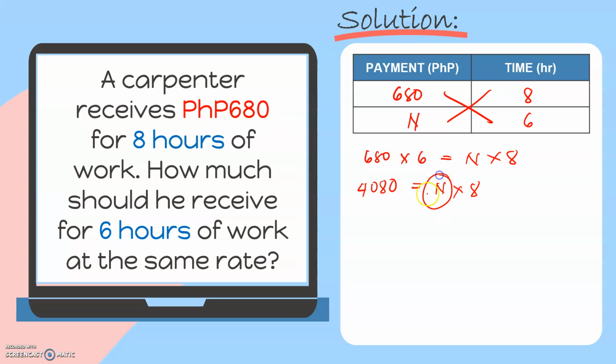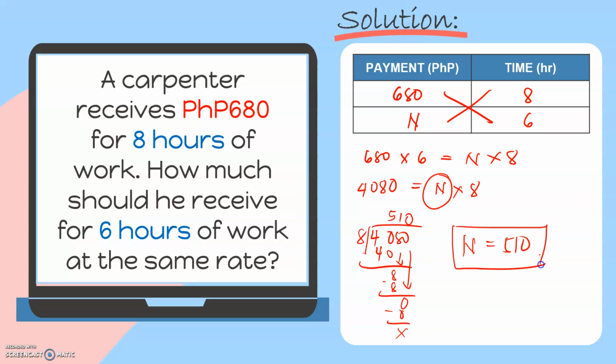For us to find the value of n, let's divide 4,080 and 8. We'll have here 5. Then we'll bring down 8. That will be 1. Then bring down 0. We'll have 0. There. So the value of n is 510. Therefore, the carpenter will receive 510 pesos if he will work for 6 hours only.